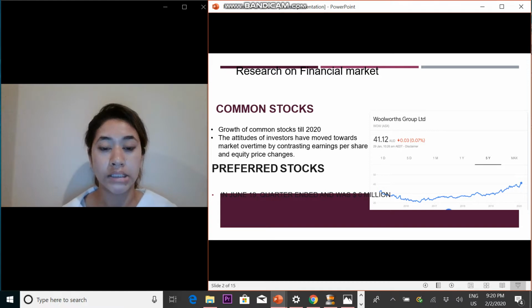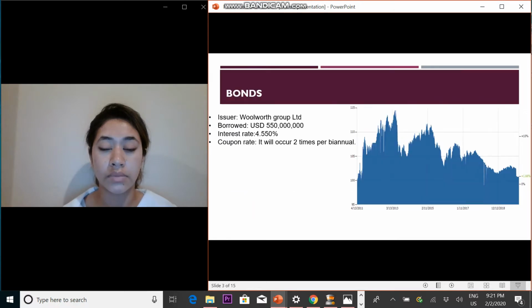In July 1993, Woolworths shares were at $2.45. Investing in 1,000 shares during that float would have cost an investor $2,450. The common stock has risen compared to 2016. Through comparing earnings per share and shifts in share prices over time, we can get an idea of how investor perspective has changed over time. Similarly, the graph of bonds has fluctuating data from 2011 to 2018.